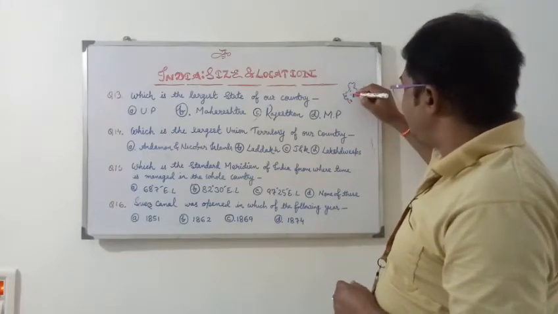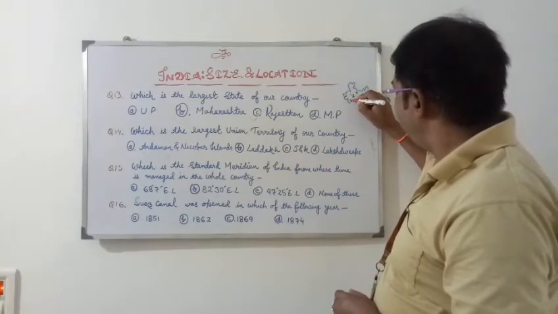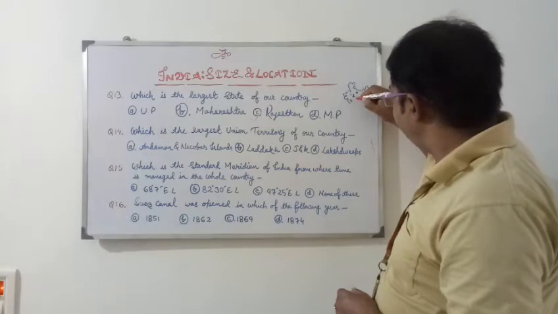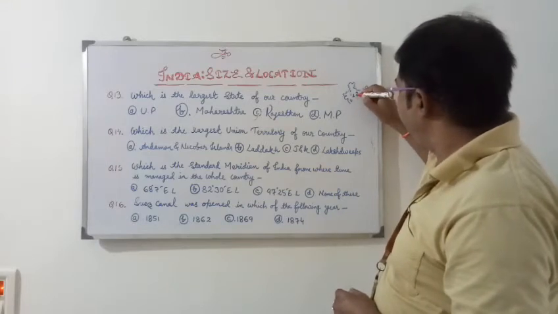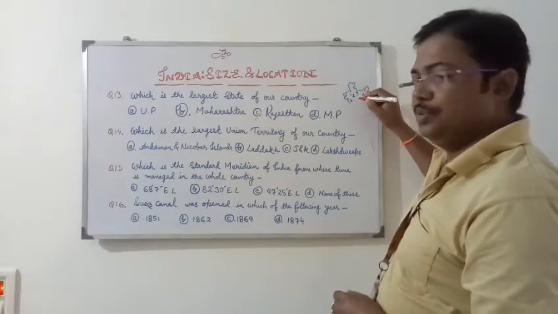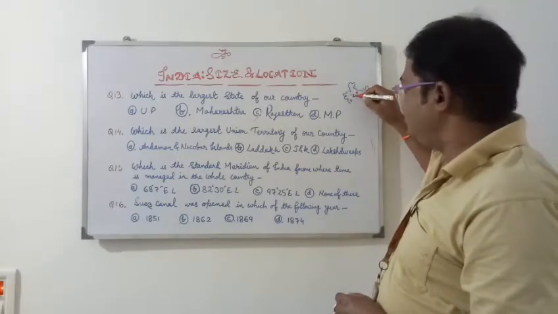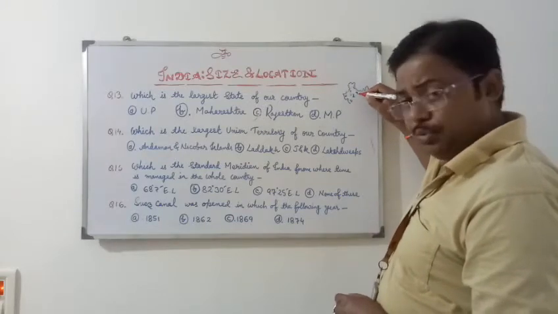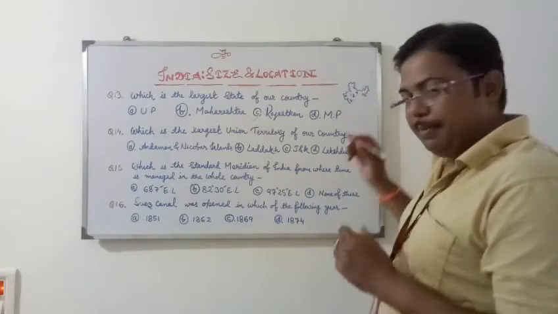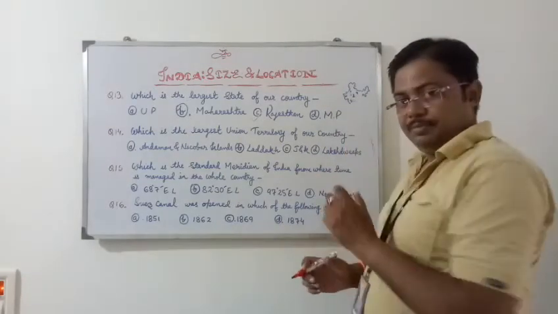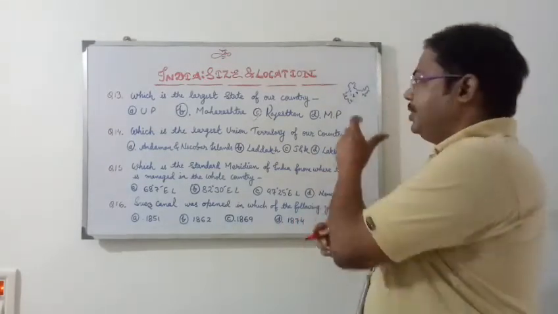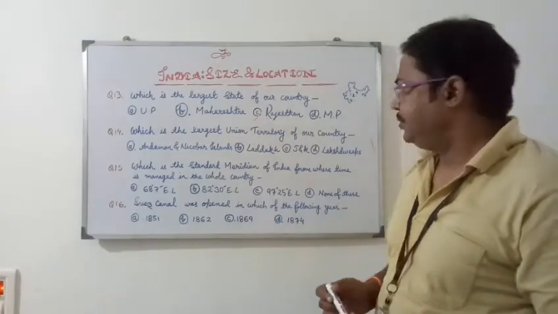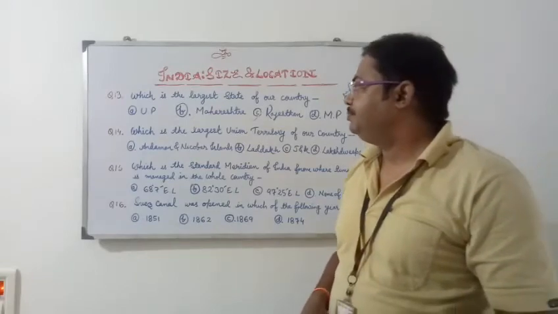Here Rajasthan, Madhya Pradesh, thereafter Maharashtra, thereafter Maharashtra to Uttar Pradesh. So you can use this arrow. Through this arrow, Rajasthan to Madhya Pradesh, Madhya Pradesh to Maharashtra, and Maharashtra to Uttar Pradesh. So if you remember this diagram through the arrow, then definitely you can solve various questions related to ascending and descending order.